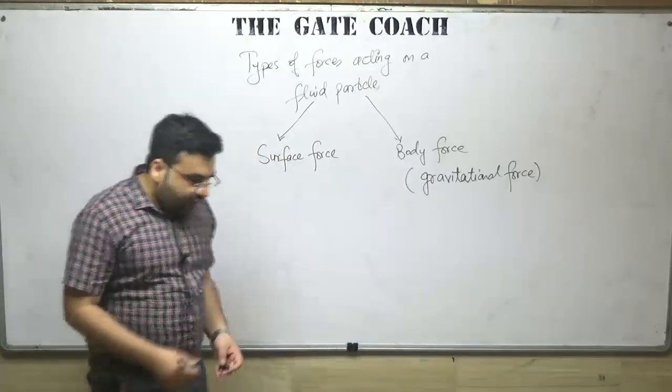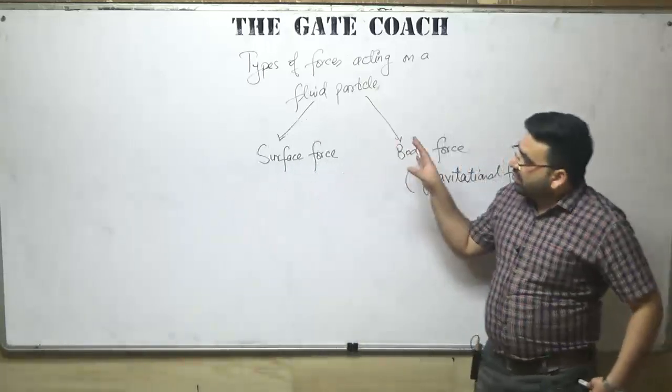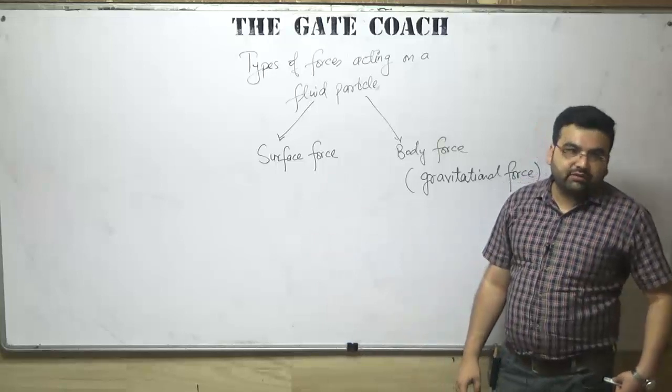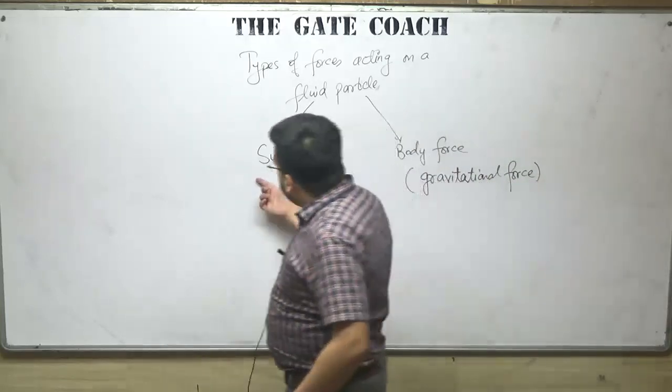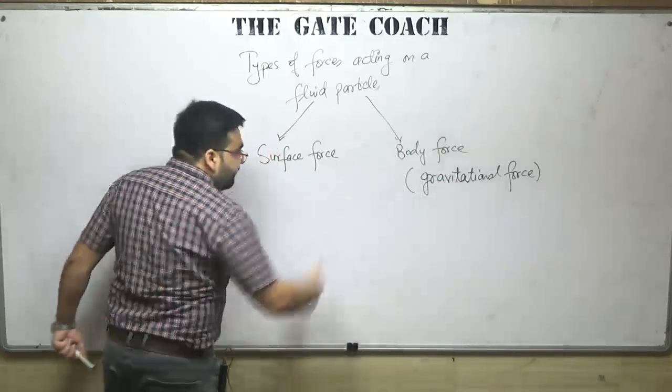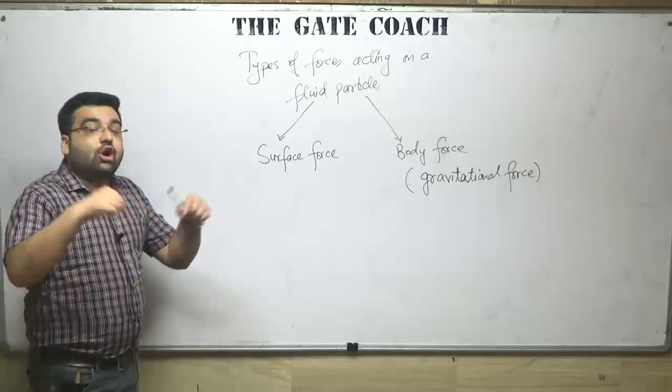Now, why are we telling you all these types of forces? Because while we'll be discussing statics, we'll be dealing with a lot of surface forces and body forces also. Clear? So a surface force is a force acting on the surface.